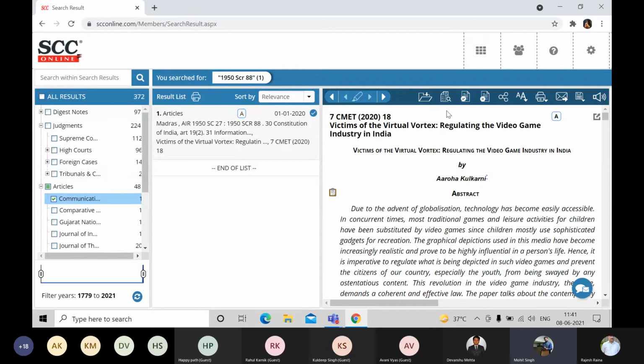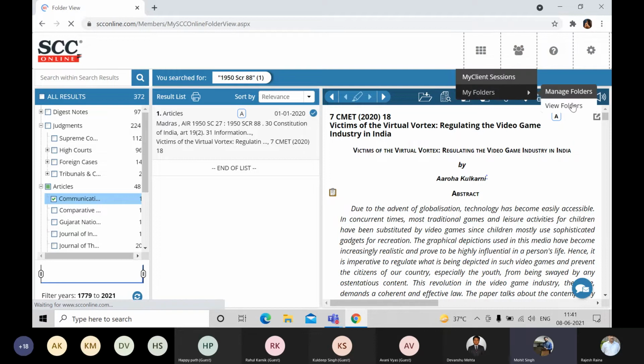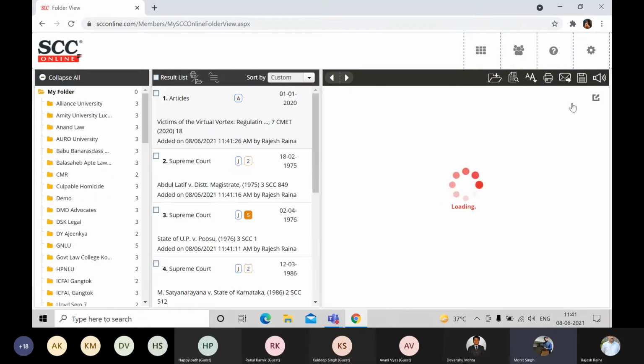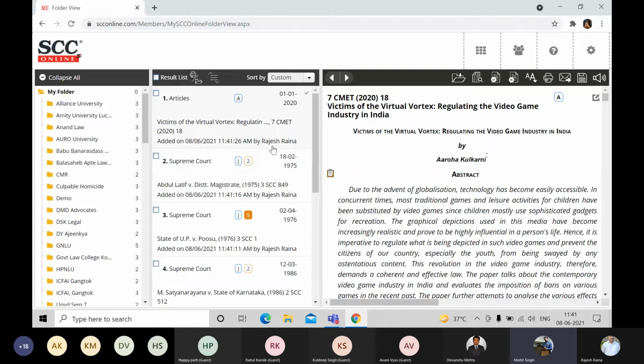Now we have to go to the top option, that is folder view. Folder view is over here next to the dashboard, as you can see, and we'll click on My Folders. Yeah, My Folders and View Folders. Manage Folder is to delete the existing folders or to modify them. We'll click on View Folders, and the recently created folder will be right in front of you. This screen is almost similar to the search screen. However, this screen allows many great functionalities.